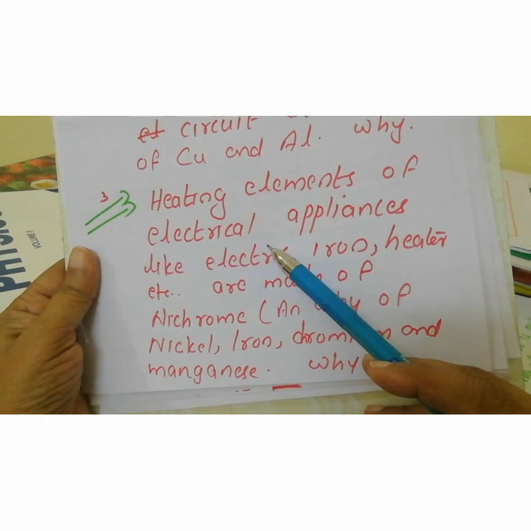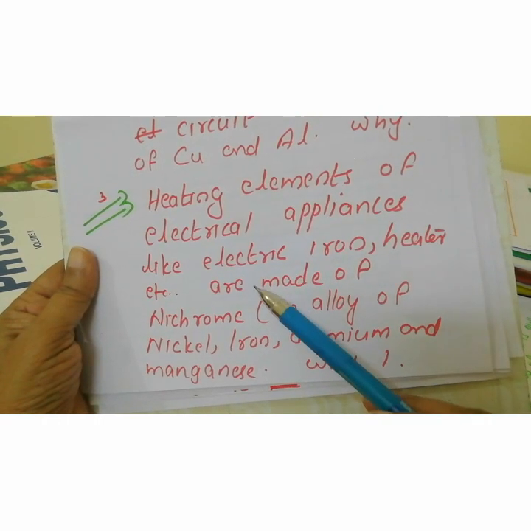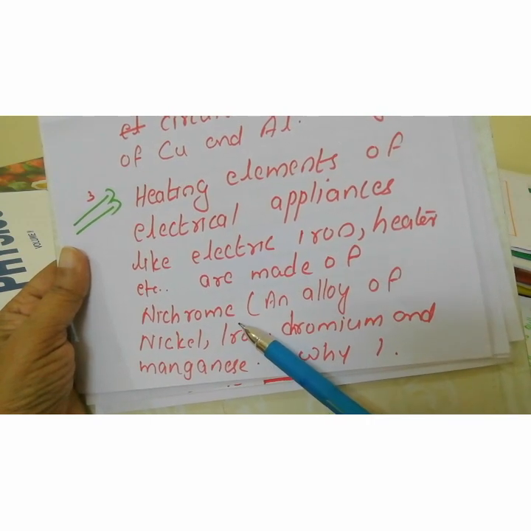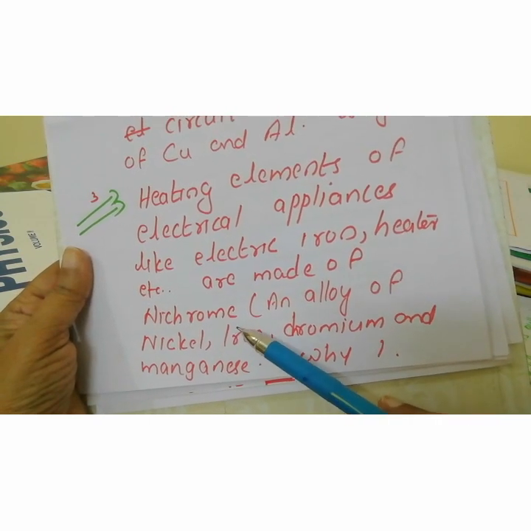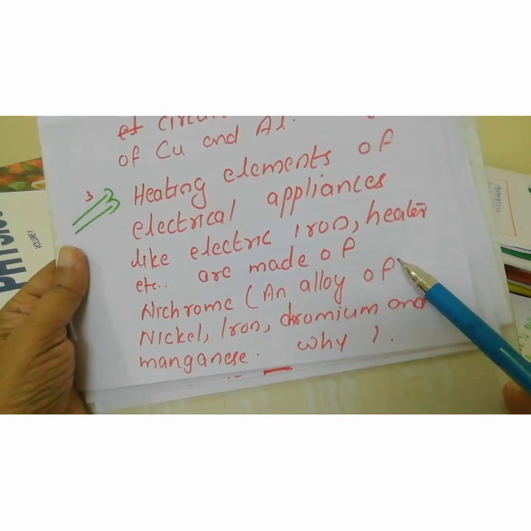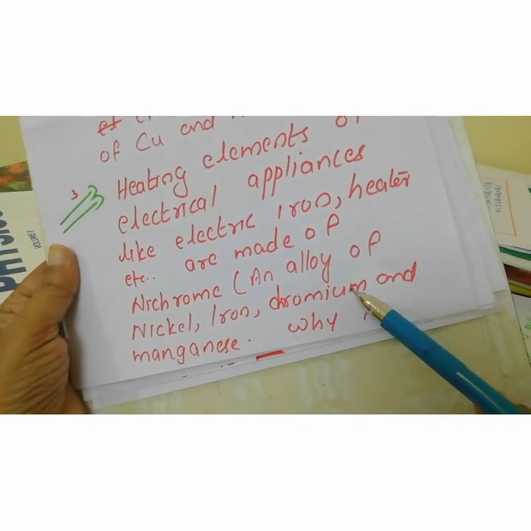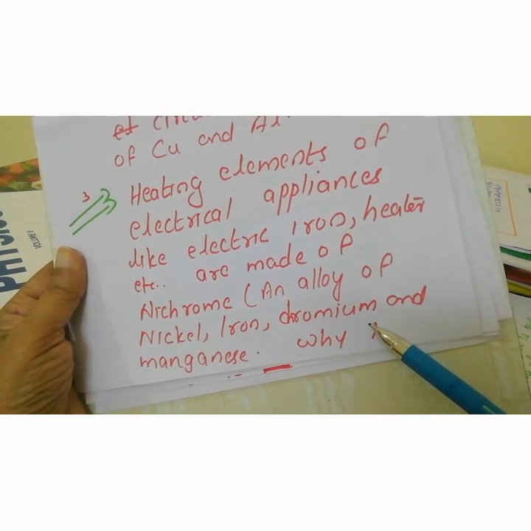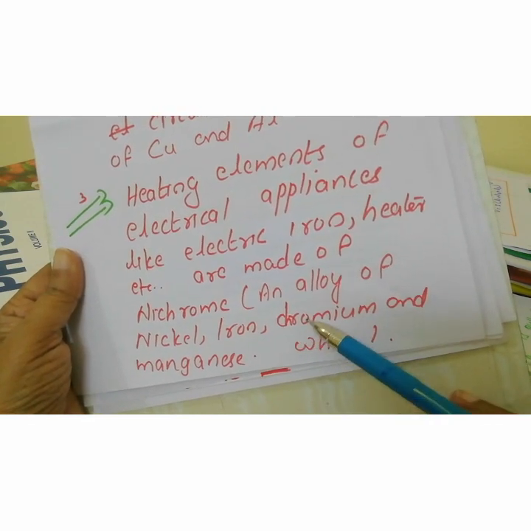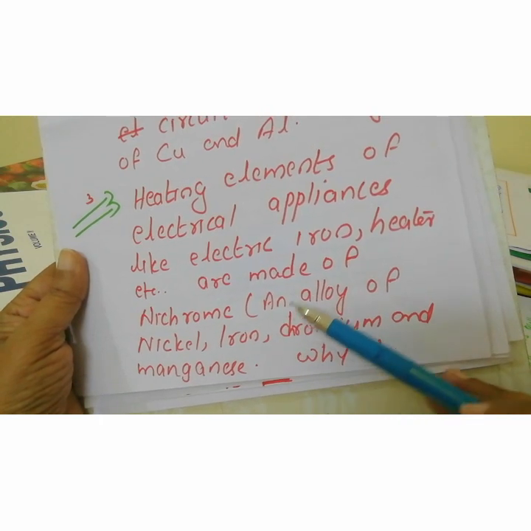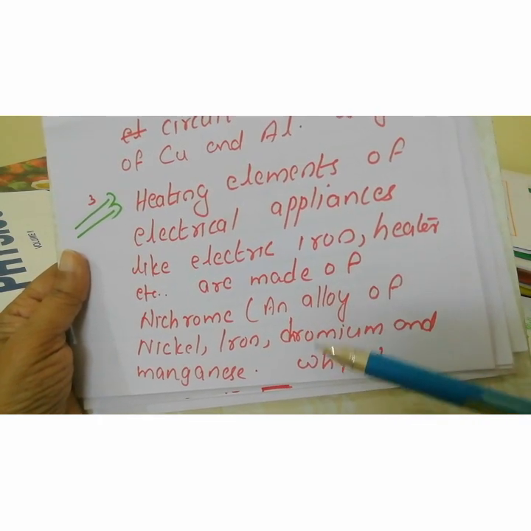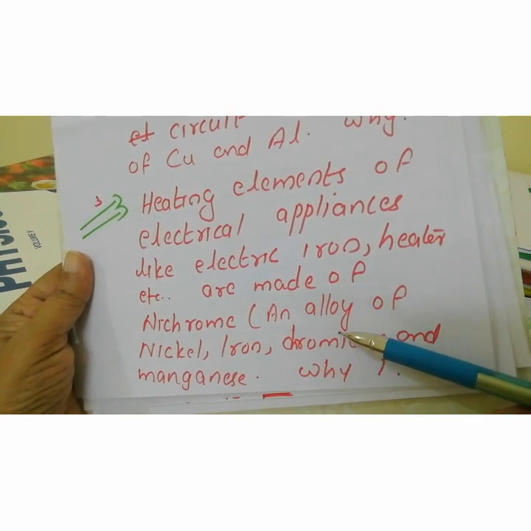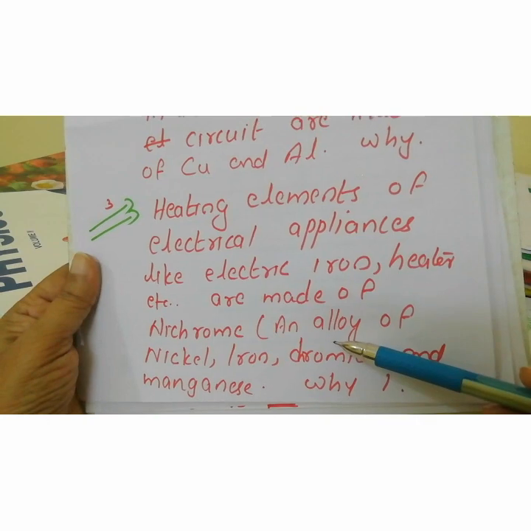Heating elements of electrical appliances like electric iron and heater are made of an alloy, nichrome. Nichrome is an alloy of nickel, iron, chromium and manganese. What is the reason for that? That is also based on resistivity, and you have to revise resistivity and resistance. Try to find the answer in 1 or 2 sentences. I will give you the answer in the next class.